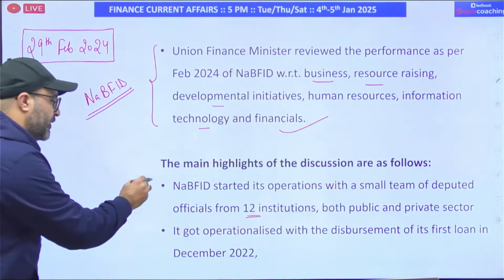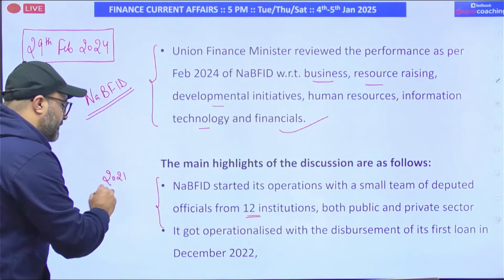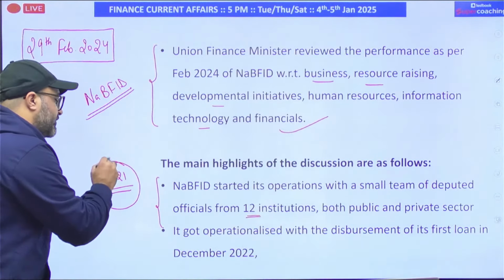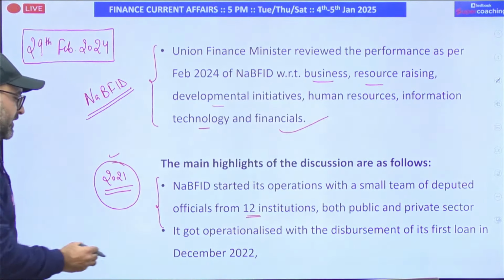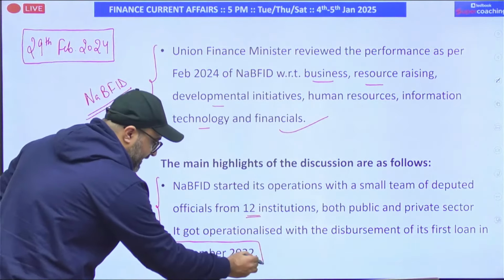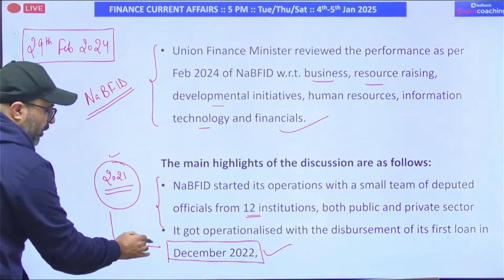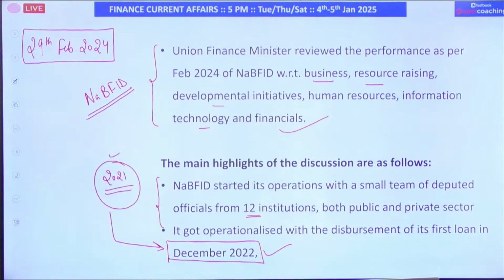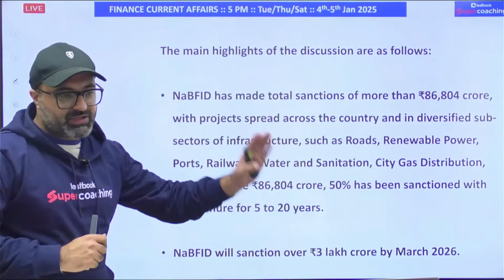So this is the first point: NABFID, which started its operation in 2021, started with a very small team, deployed from public sector as well as private sector organizations. It got operationalized with the disbursement of its first loan. So in which year did NABFID disburse its first loan? It was set up in 2021, but after almost 1.5 years the first loan was disbursed, in December 2022.